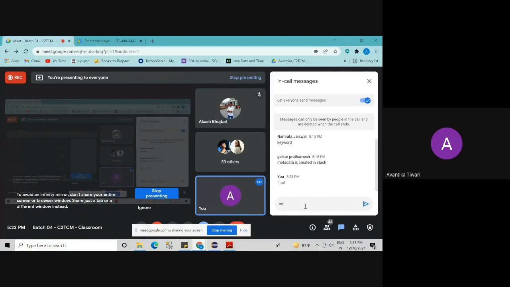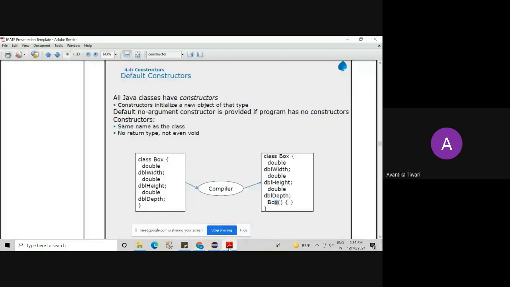Final, synchronized, abstract, static. All these modifiers are not applicable for constructors. Double impress. Done?